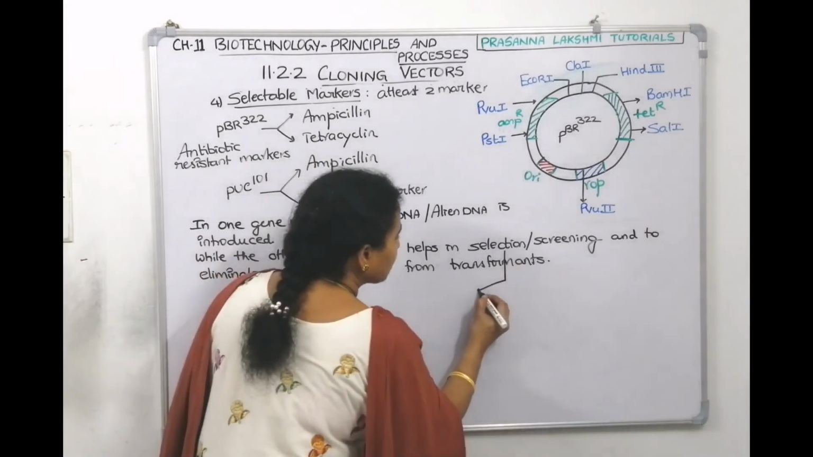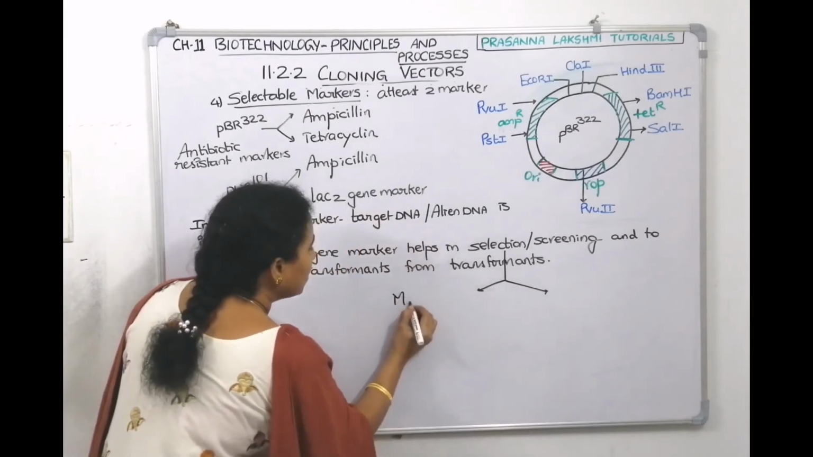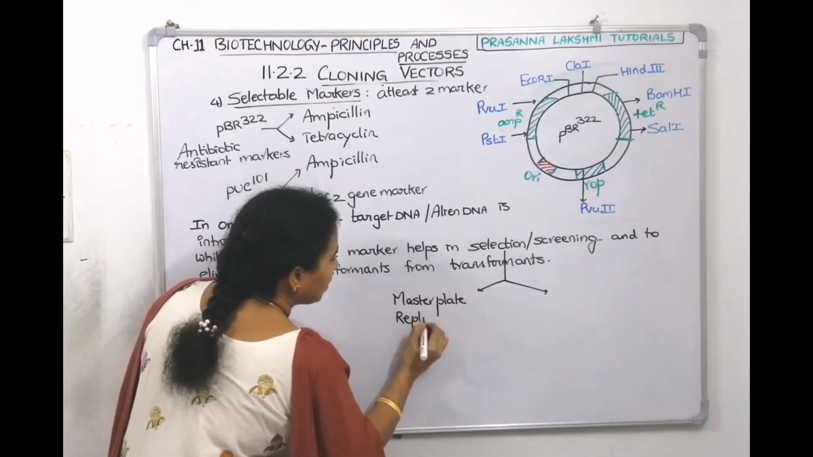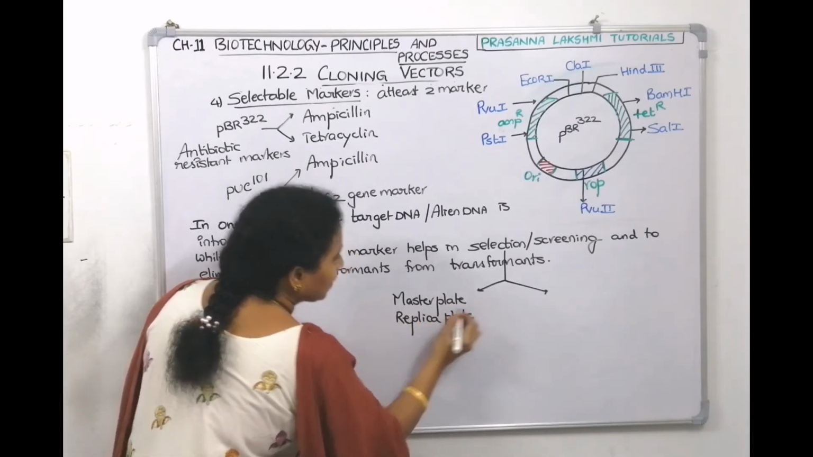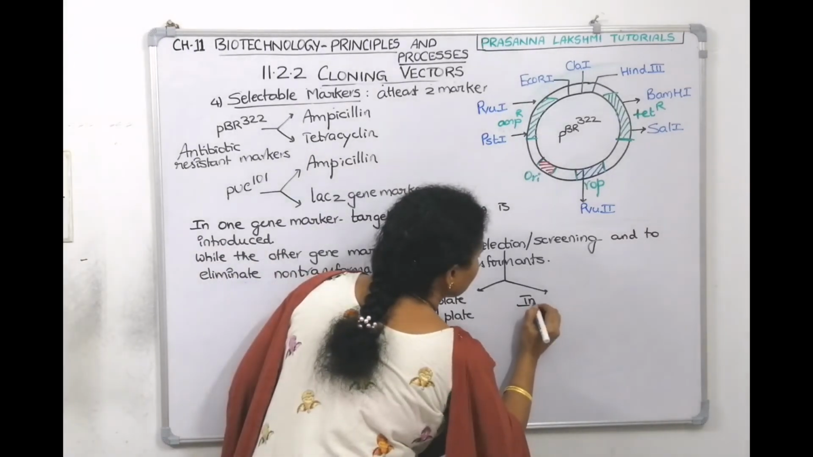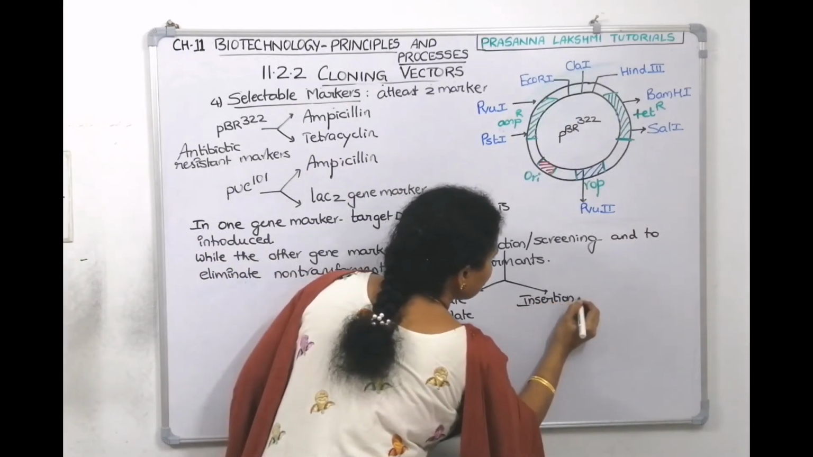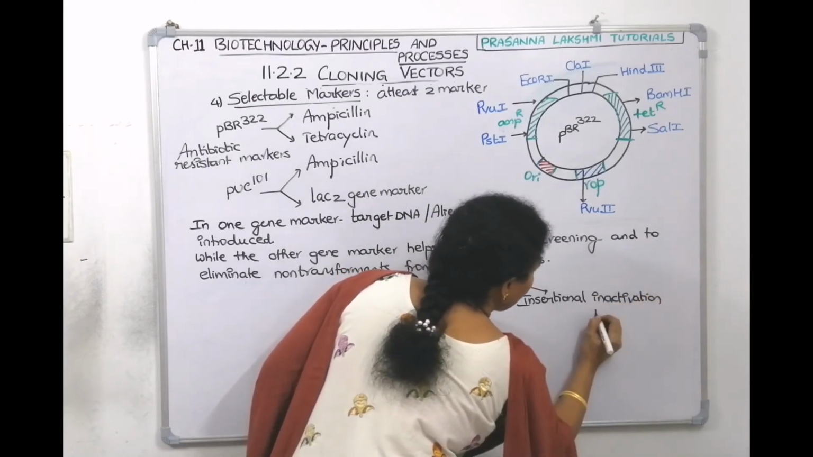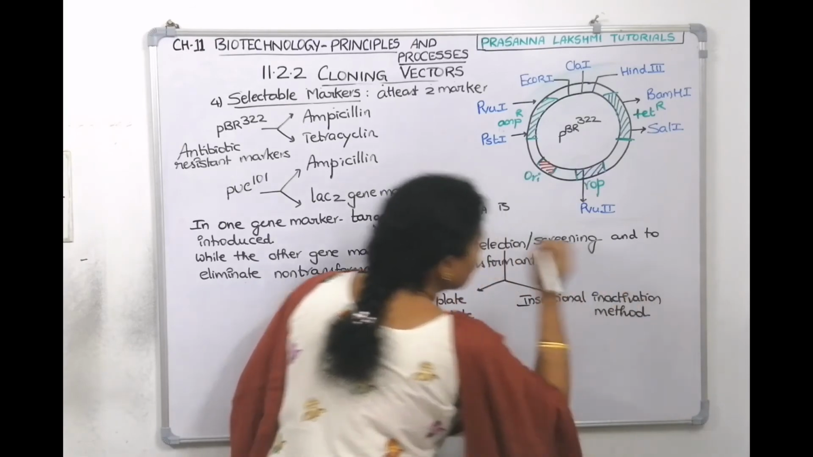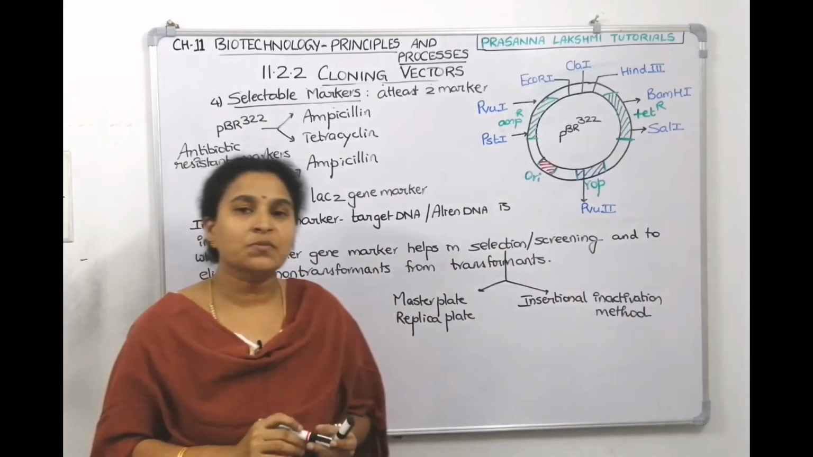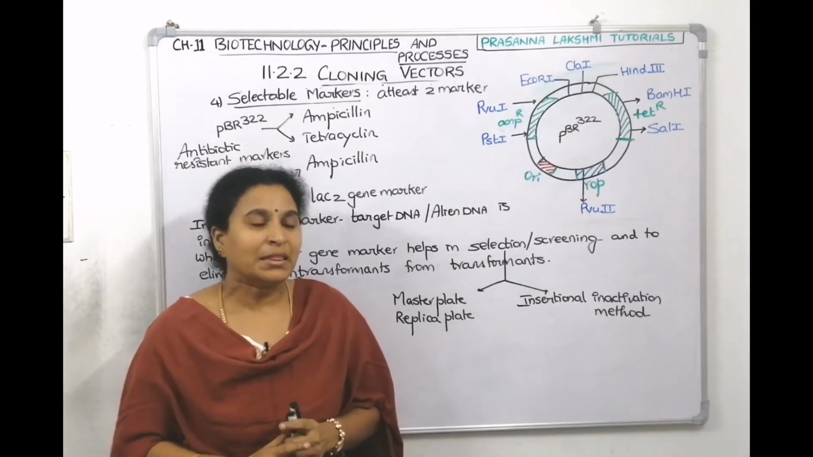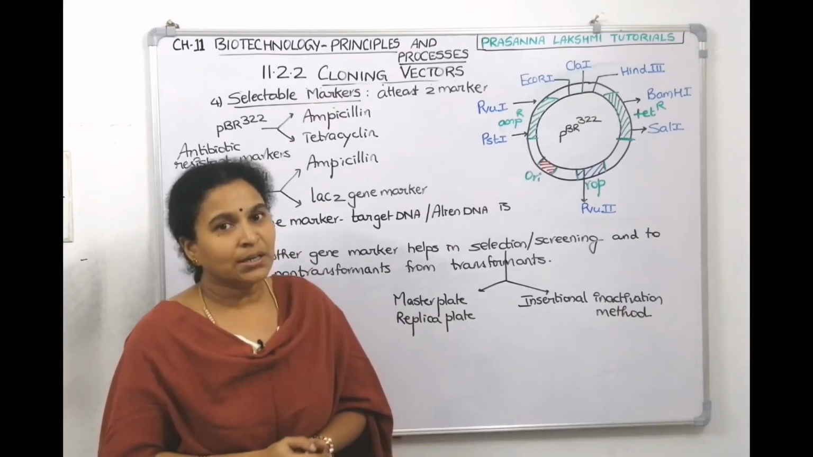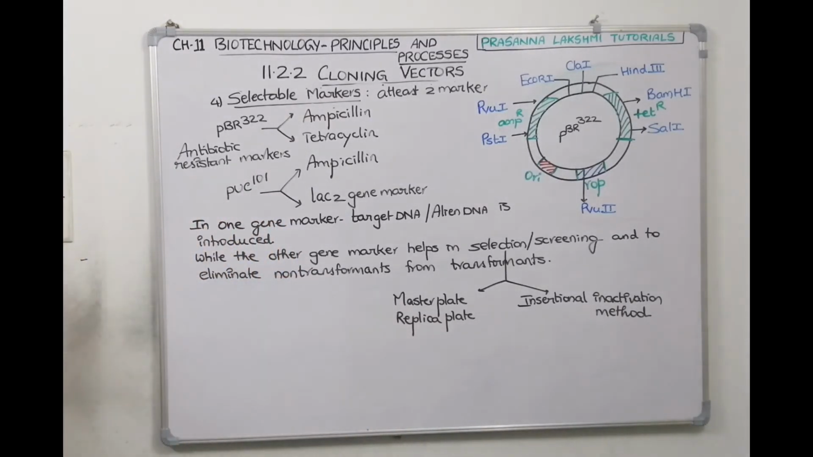When we want to do selection or screening, there are 2 methods, children. One is called the master plate, replica plate method, and the other method is called the insertional inactivation method. There are 2 techniques which come under selection and screening. One method is the master plate replica plate method. Another method is the insertional inactivation method. You want to take a screenshot, then we'll talk about the master plate replica plate method.